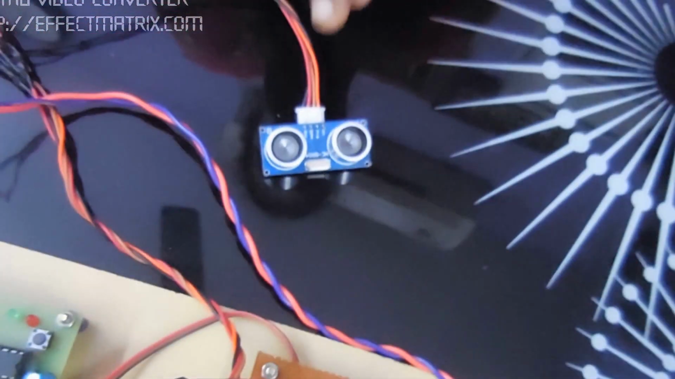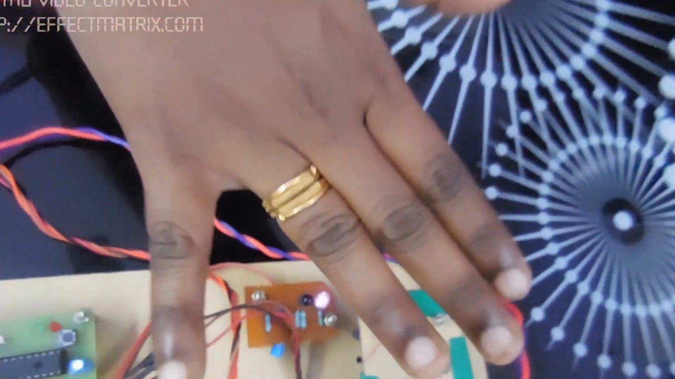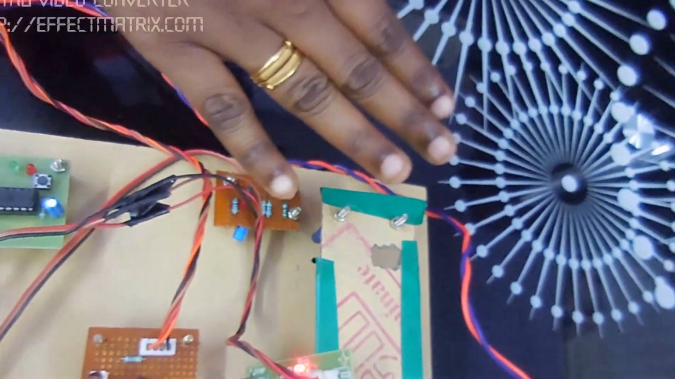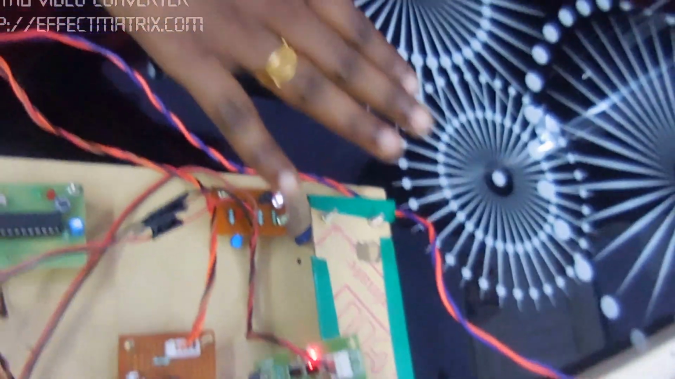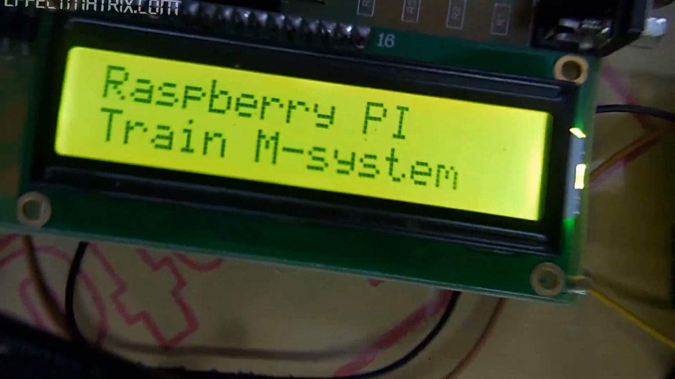Next we will see the result for the ultrasonic sensor, that is for the tunnel. This module is HCSR04, and assume that my hand is an obstacle I am placing here. If the obstacle is detected by the ultrasonic sensor, then the LCD displays obstacle detected, and it will also show the distance of that obstacle, and it is also updated in the PC through this wireless transceiver technology.